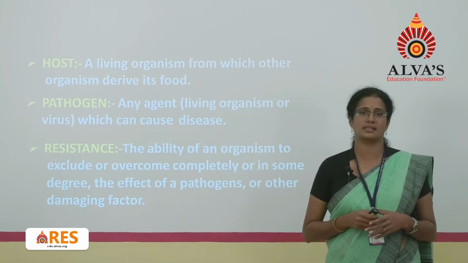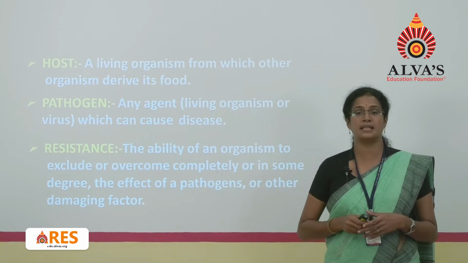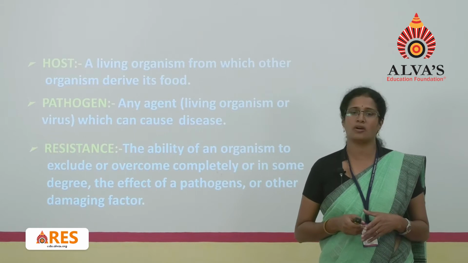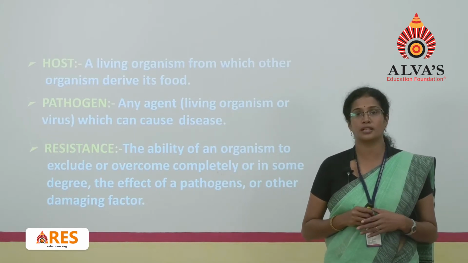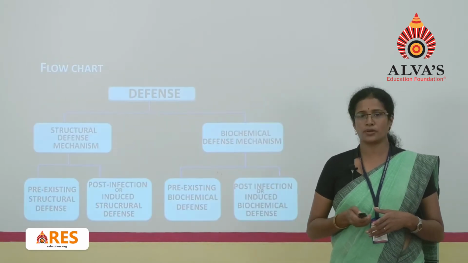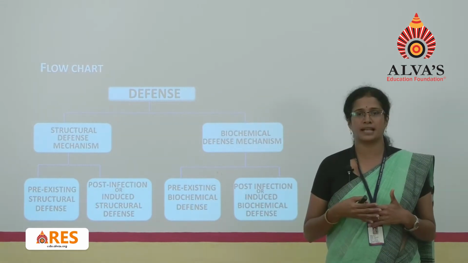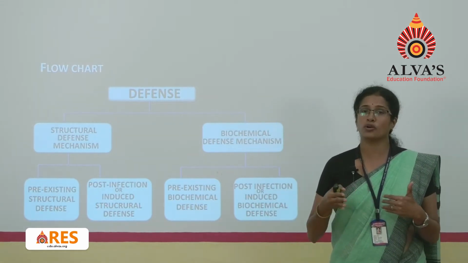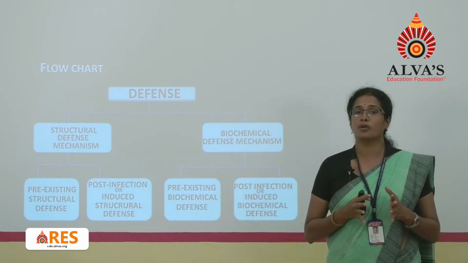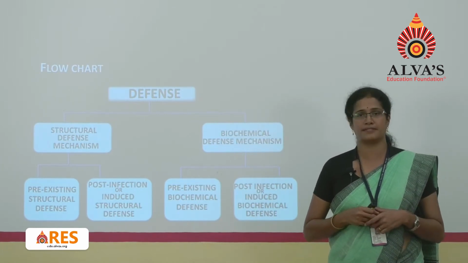There is a third word called resistance. Now what is resistance? If the plant develops the ability to overcome such infections completely or partially, then such a host plant is called a resistant plant. Moving on with the defense mechanisms, this defense mechanism, which favors the growth of plants by inhibiting the growth of microorganisms, can be broadly divided into two: structural defense mechanism and biochemical defense mechanism.